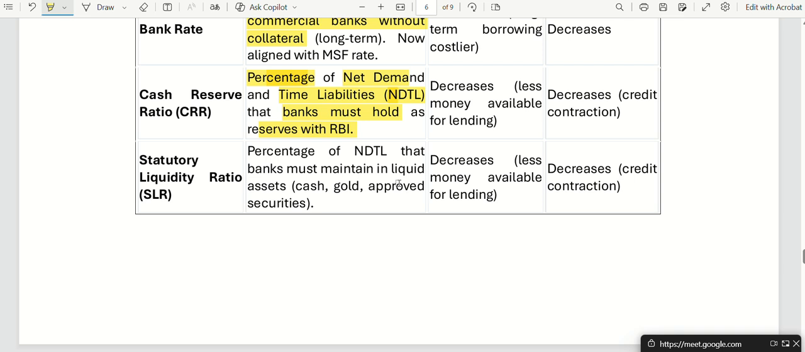We know it is a reserve, that the banks have to keep it with RBI. But what is net demand and time liabilities?